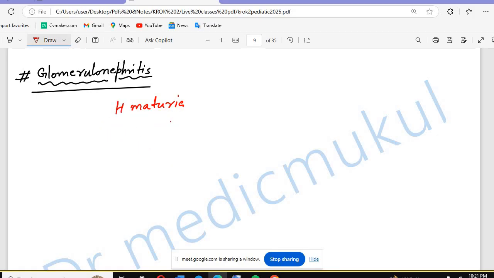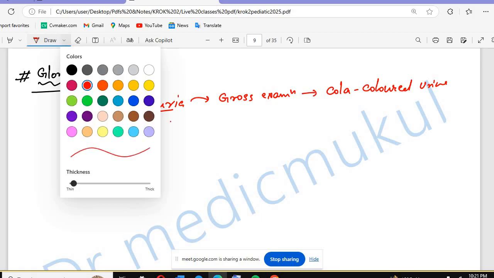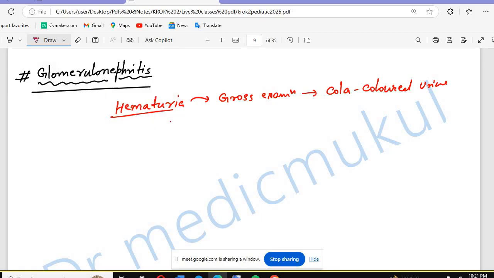So the hematuria will be there. On gross examination, what kind of color will you see? Cola-colored urine, very much Coca-Cola colored urine. Then, on microscopic examination, what are you going to see?